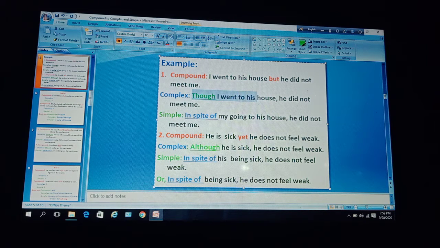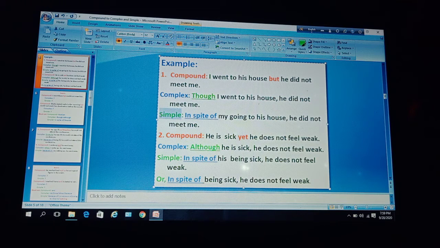Though I went to his house, this is the dependent clause. We make this independent clause a dependent clause with the help of though. Then you use a comma, and after that use the rest of the clause, that is, he did not meet me. So the complex one is: though I went to his house, he did not meet me.